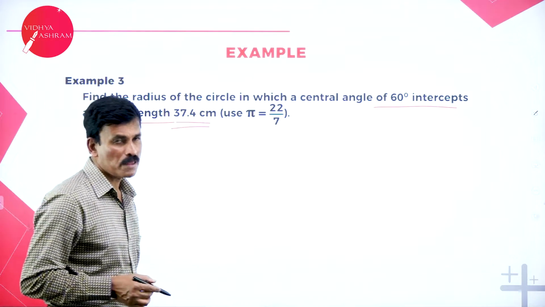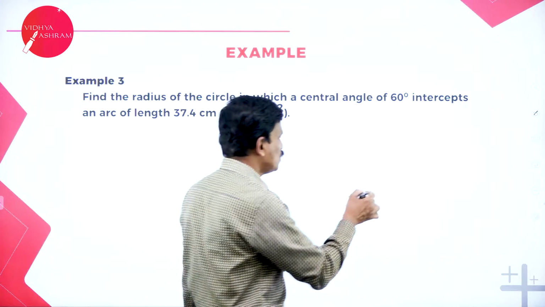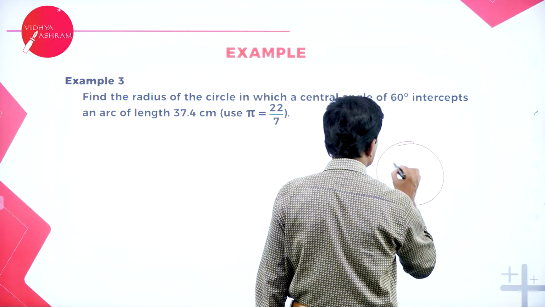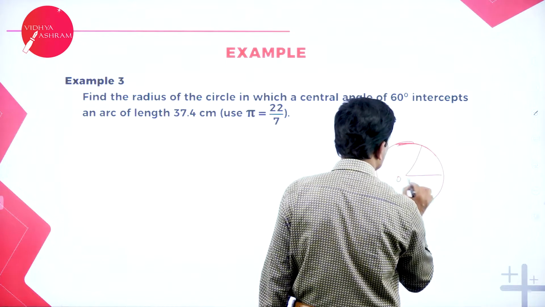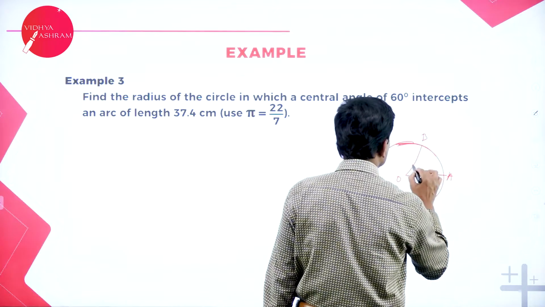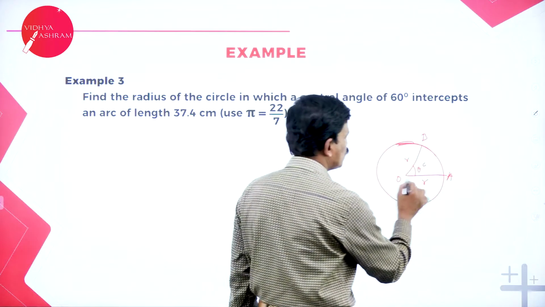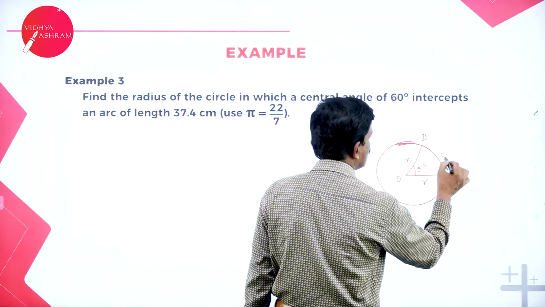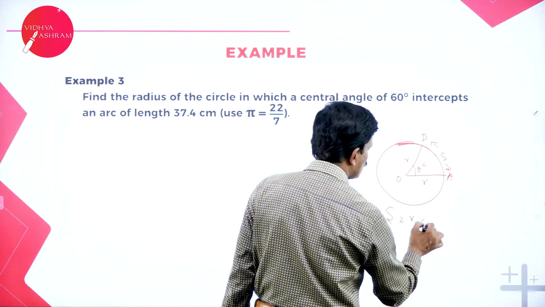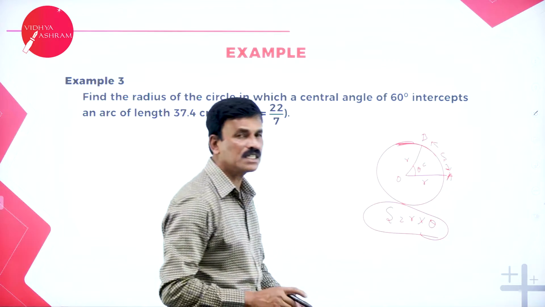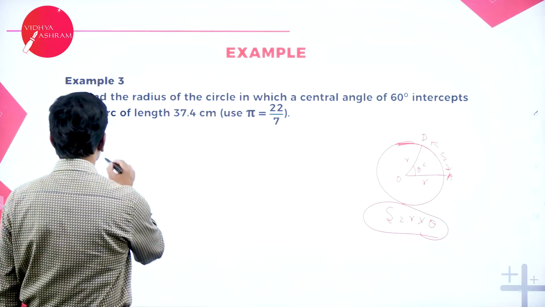Now, we might have studied the length of an arc of a sector. So what is a sector? A part of a circle bounded by two radii and an arc. Suppose this is O, A and B, and this is theta. So AOB is a sector, OA is the radius, and this is the arc length S. The arc length S is equal to R into theta. The same formula we are going to use here.